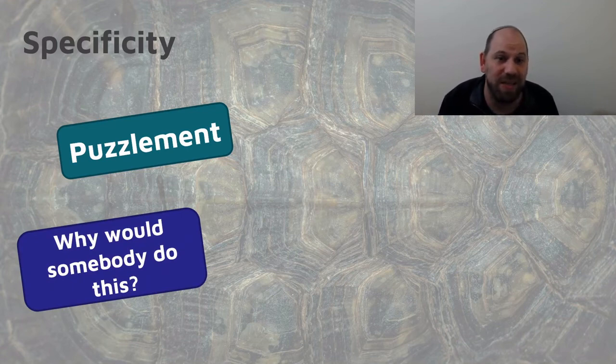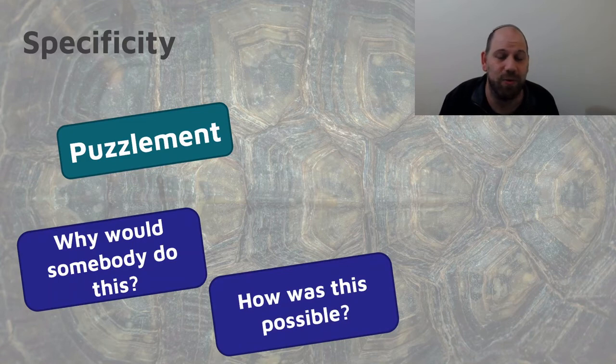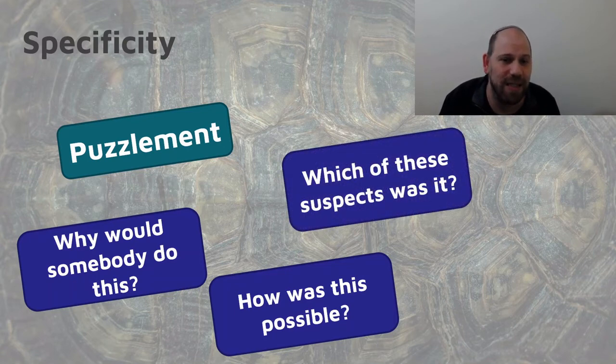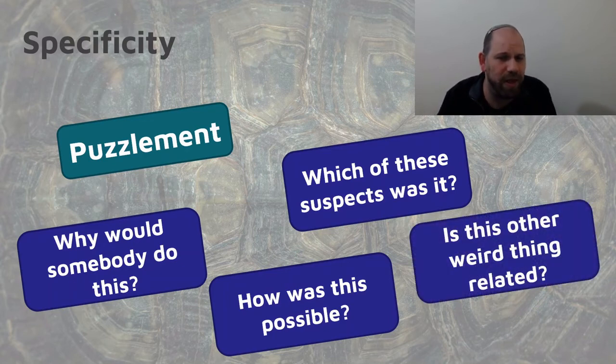Maybe the question is, how was this possible? And it's a question of logistics and timetables and clever tricks. Maybe the important question is, which one of these suspects was it? And that's where our attention is. Or maybe the question is, hey, some other really weird thing went on. Let's investigate that. Each of these would be a fine idea arc. But we need to be specific about which one it is.